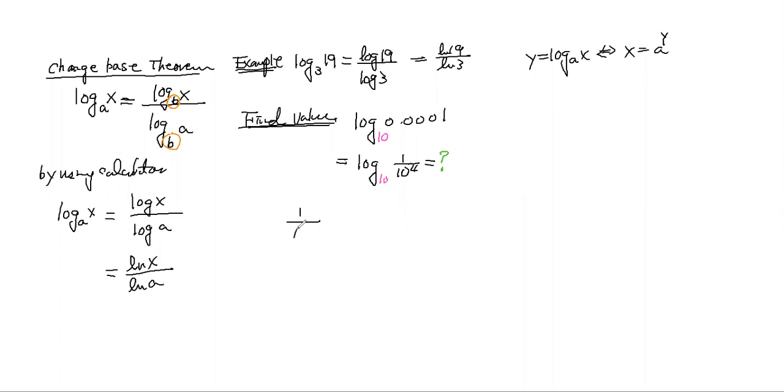So 1 over 10 to the fourth power is equal to 10 to the what? It is 10 to the y, right? This is the y value I'm looking for. So now you can see 10 to the negative 4 is equal to 10 to the y. Because they have the same base, y equals negative 4. So that's how I get this value, which is equal to negative 4.